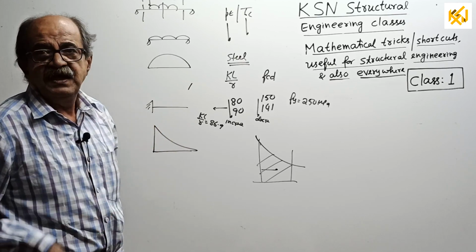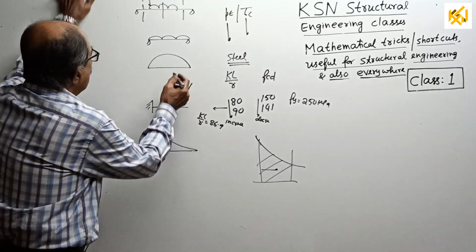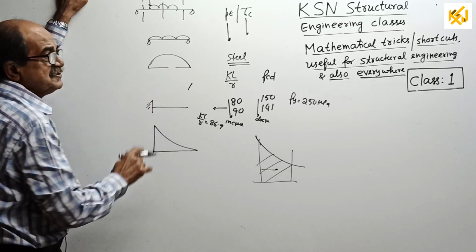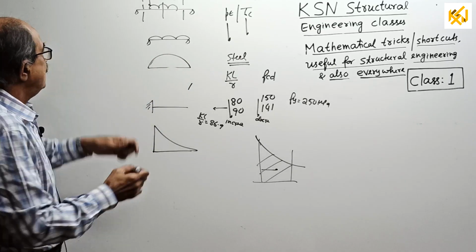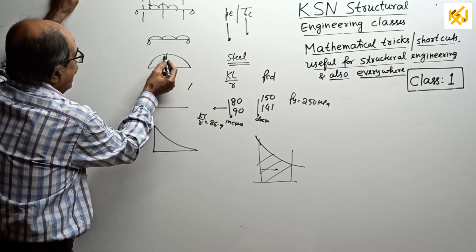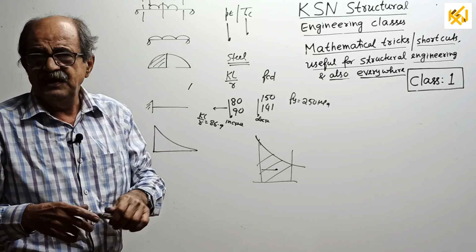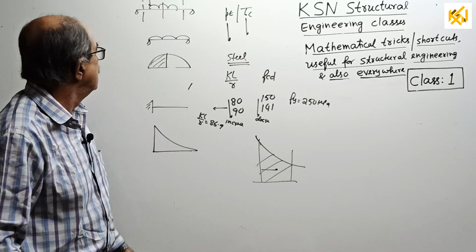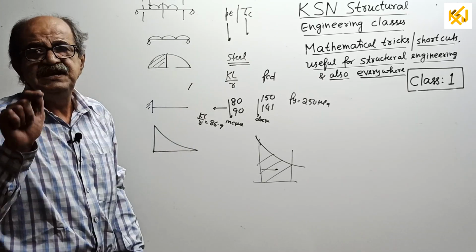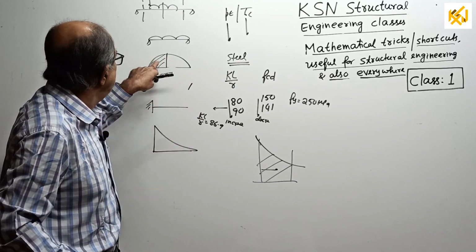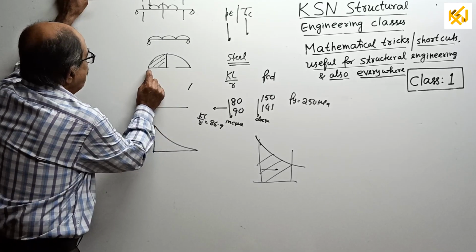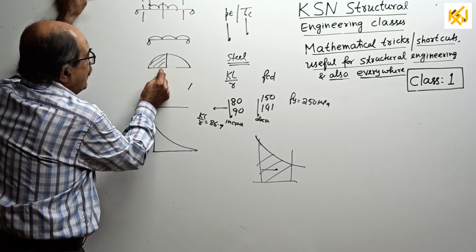I know all these areas, and here I will tell one more thing. Suppose you want the full area here. The formula is 2/3 base into height. In case you want only half the area, there also the formula is 2/3 base into height. For the entire area, the CG will be at the midpoint. For this one, the CG will be from here 5/8, from here 3/8 of the base.